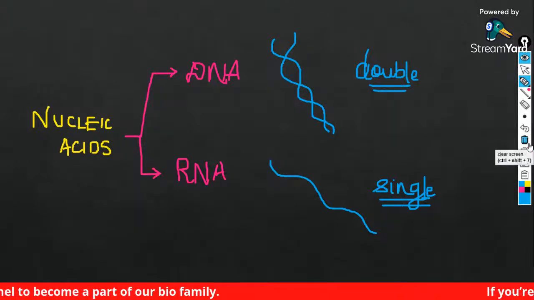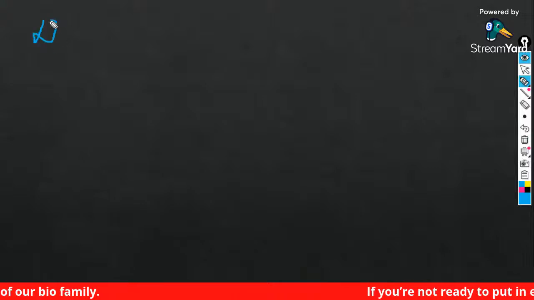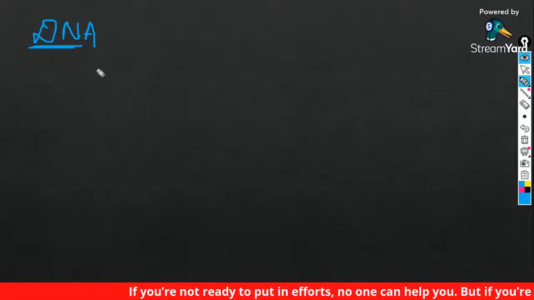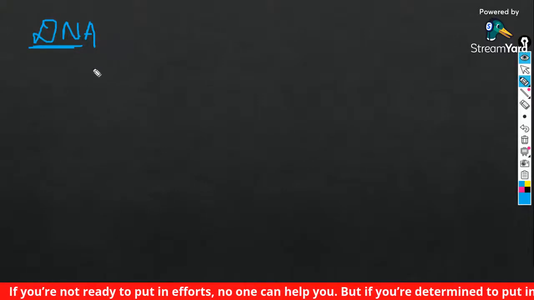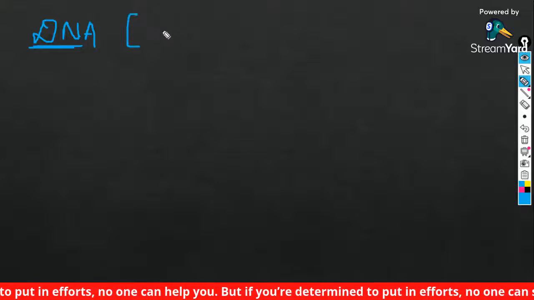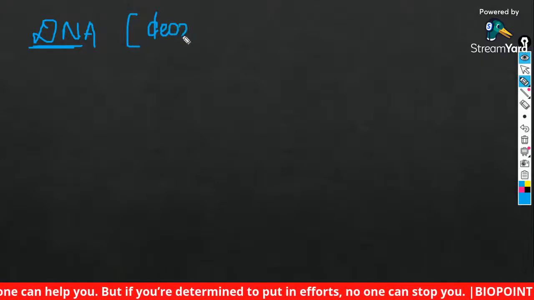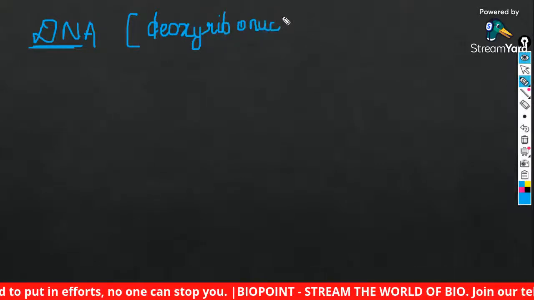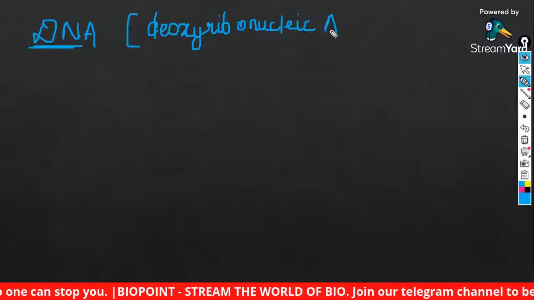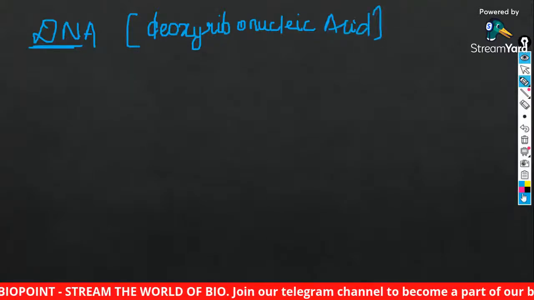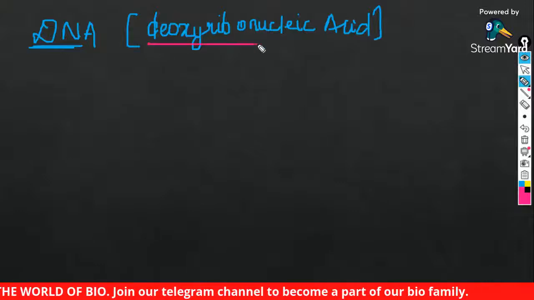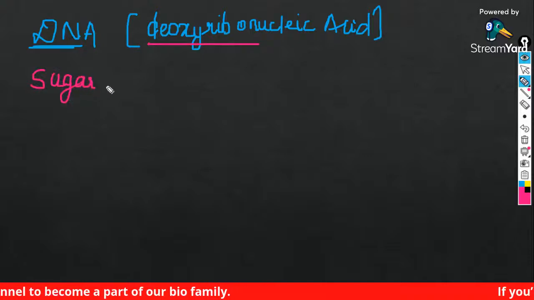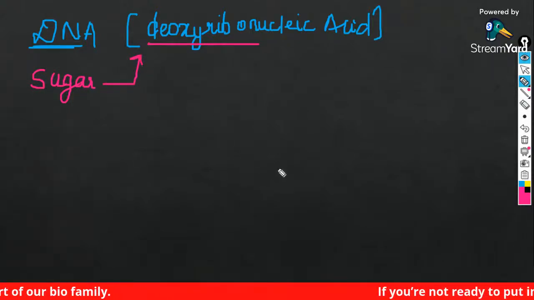And you have to understand, what is the full form of DNA? Deoxyribonucleic acid. Okay, the name is actually very simple, that is deoxyribose. Listen carefully, everybody: the sugar present inside the DNA is deoxyribose.